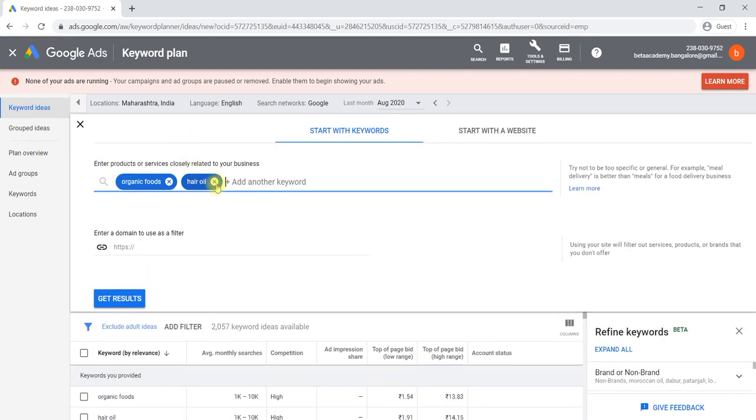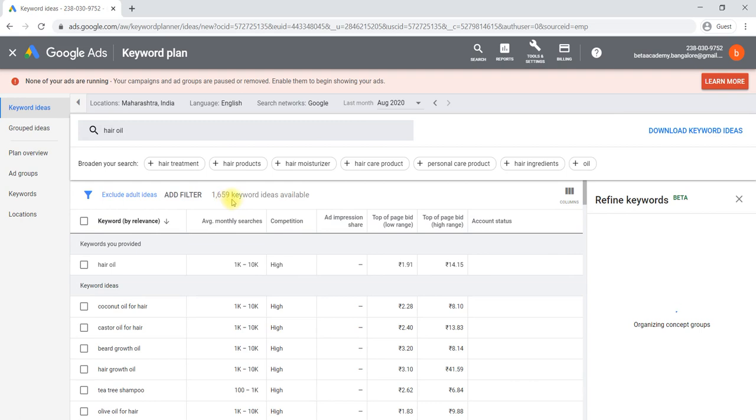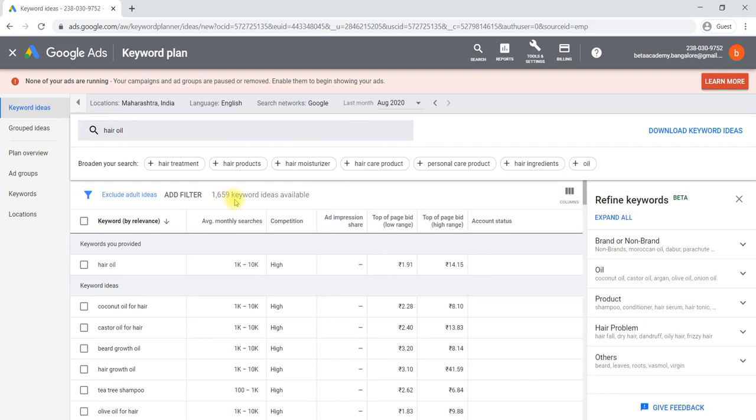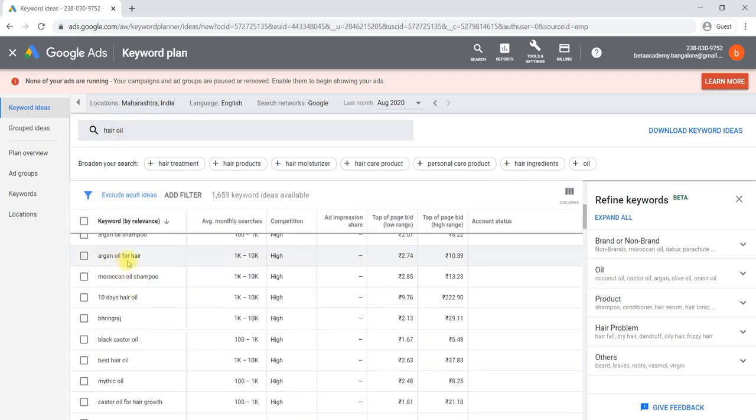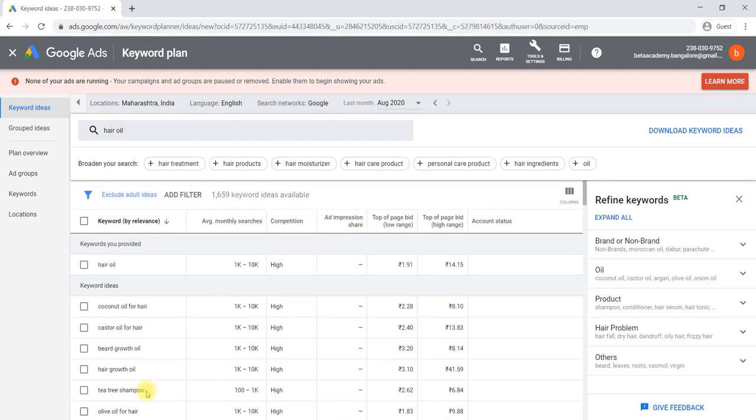If I take out organic foods and keep only hair oil, how many keywords are available? 1659 keyword ideas, in the sense different combinations of oil or hair oil. You can see different combinations and relevant products related to that here. This is about your keyword and relevant keywords. Then the second column talks about monthly searches, the average searches on that particular keyword. For the keyword you selected, hair oil, the average search is 1000 to 10,000.